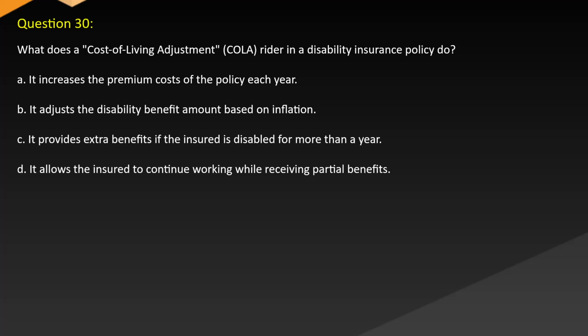Question 30. What does a cost of living adjustment rider in a disability insurance policy do? A. It increases the premium costs of the policy each year. B. It adjusts the disability benefit amount based on inflation. C. It provides extra benefits if the insured is disabled for more than a year. D. It allows the insured to continue working while receiving partial benefits.